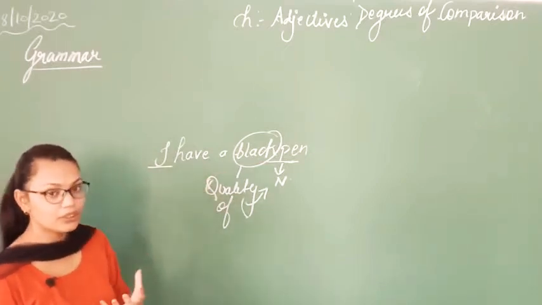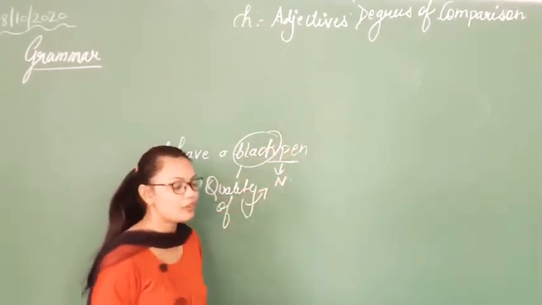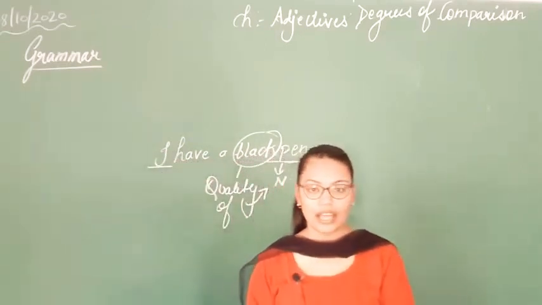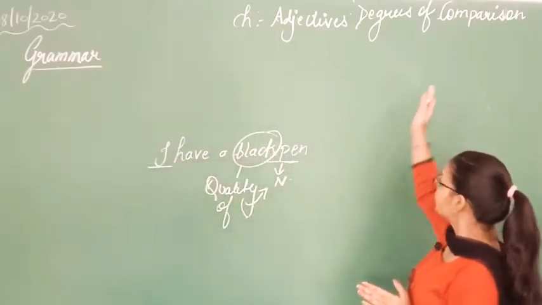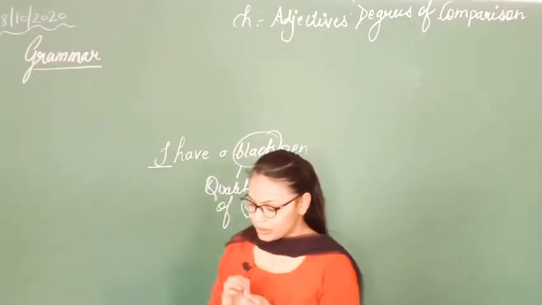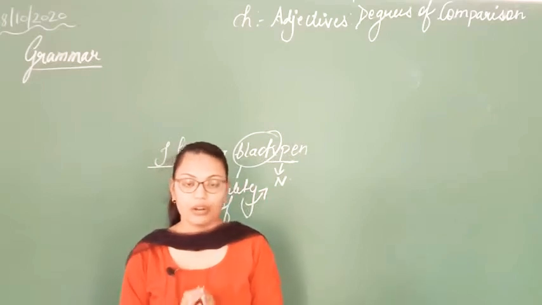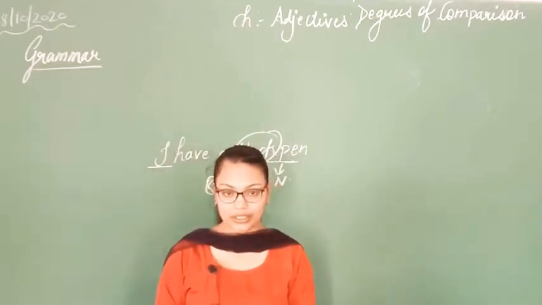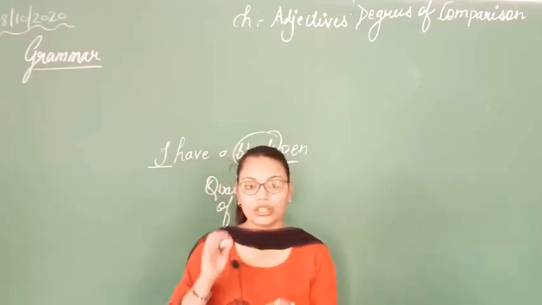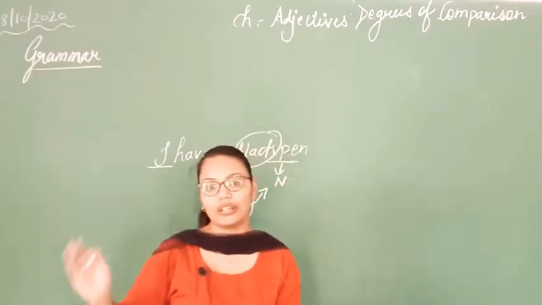So the main topic in this chapter is degree of comparison. First we need to learn what degree of comparison is. The meaning is: when the quality of a noun changes its form to compare one noun with another.